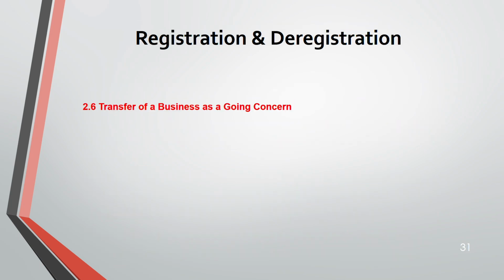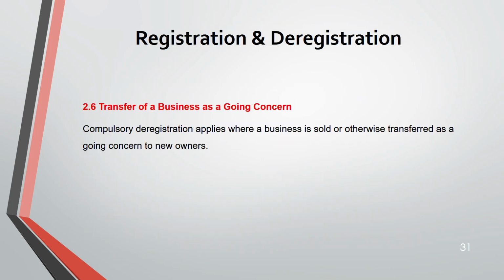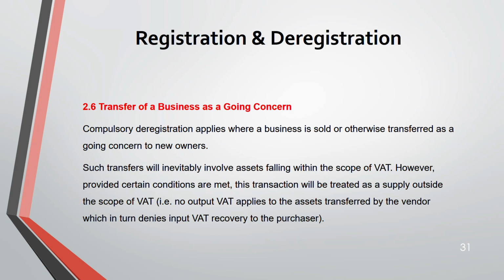Now, when you're transferring a business as a going concern, what happens? This is often asked, especially in ATX. When you're transferring a business as a going concern, what is the impact on VAT? So here, compulsory deregistration applies when you're selling a business or you're transferring a business as a going concern to new owners. That means your business is running, but the owners are changed. Then you have to compulsorily deregister from VAT.